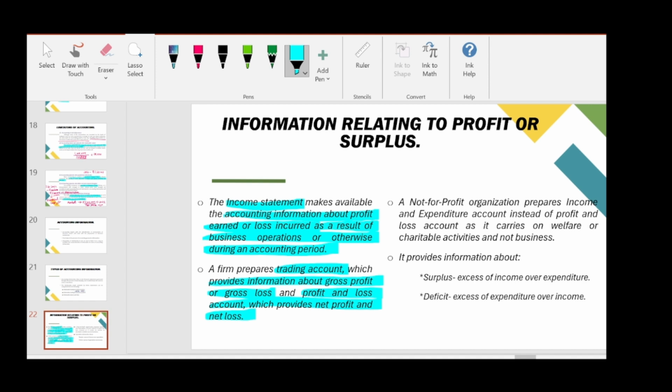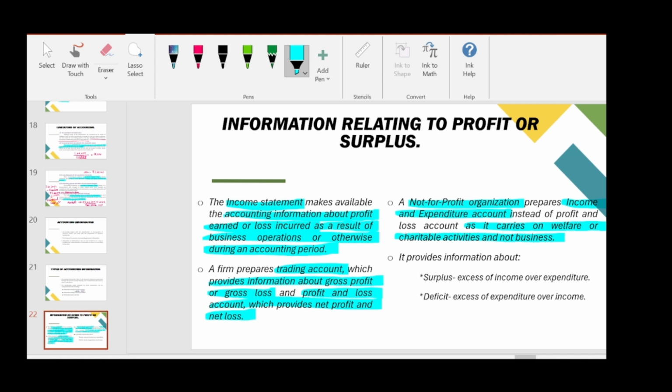And a not for profit organization prepares income and expenditure account instead of profit and loss account, as it carries on welfare or charitable activities and not business. So this one, guys, not for profit organization will not prepare profit and loss account. Instead they will prepare income and expenditure account.